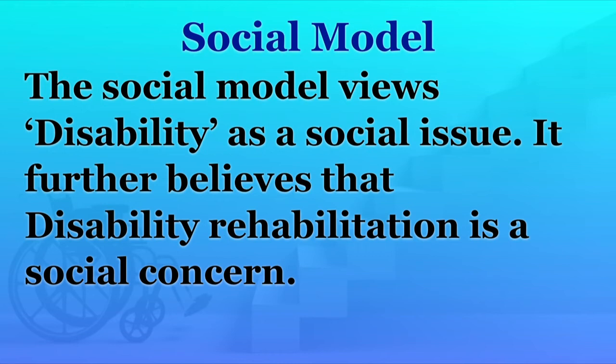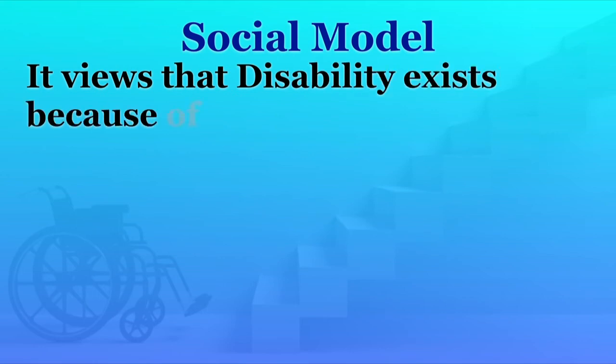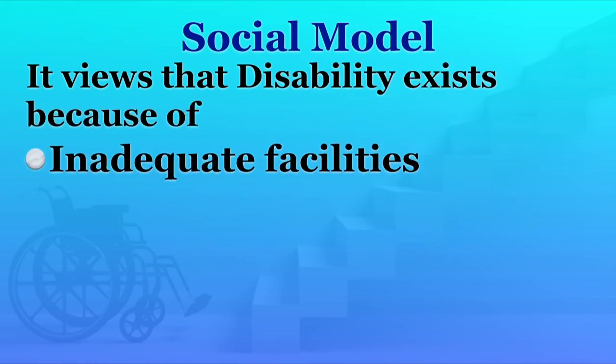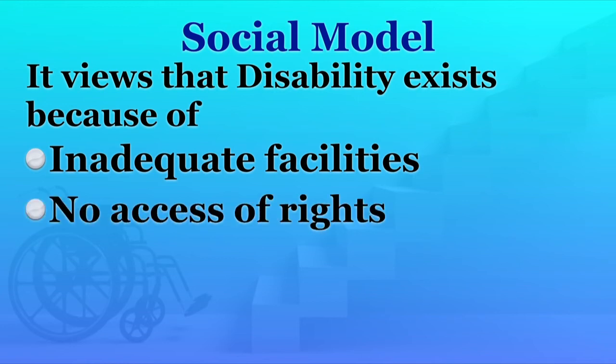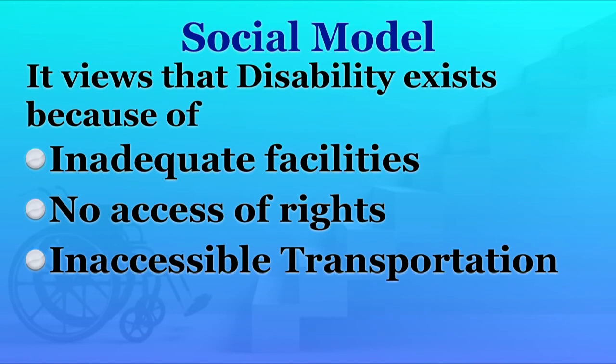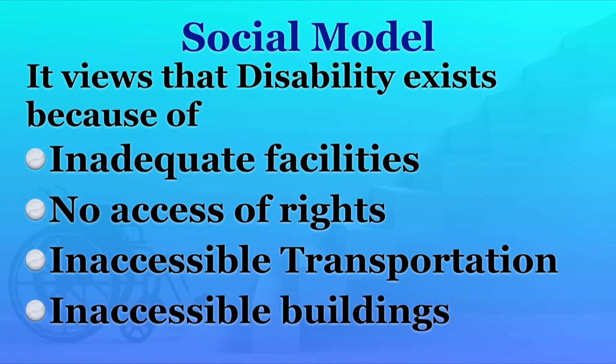The social model of disability views disability as inadequate education for persons with disabilities, no access to rights, inaccessible transportation facilities, inaccessible buildings: schools are not accessible, offices are not accessible, hospitals are not accessible to persons with disabilities.